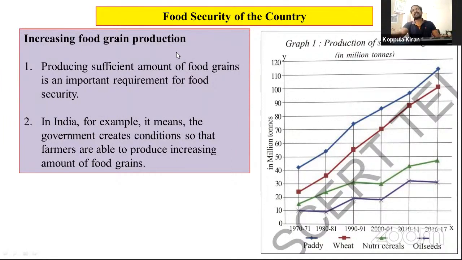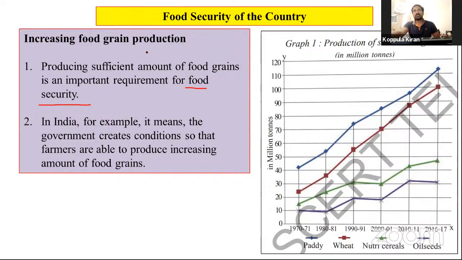How to increase the production? These two points are very important for increasing our food grains. Producing a sufficient amount of food grains is an important requirement for food security.